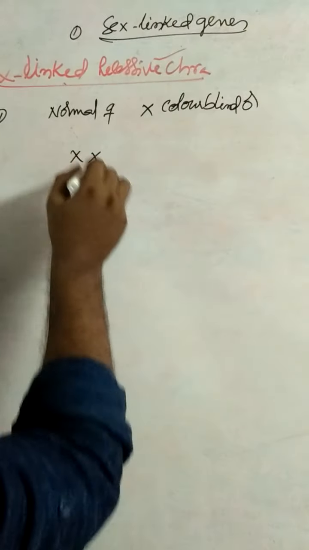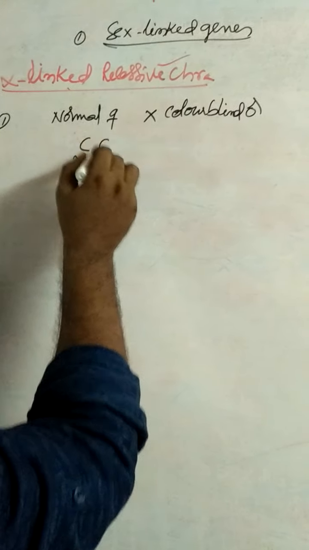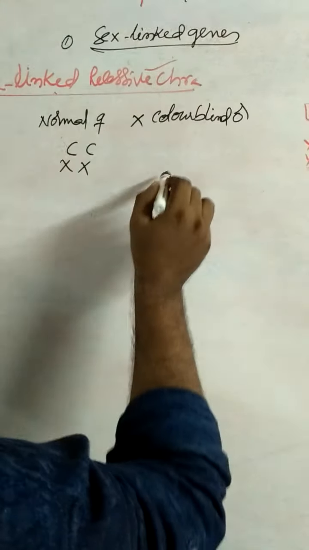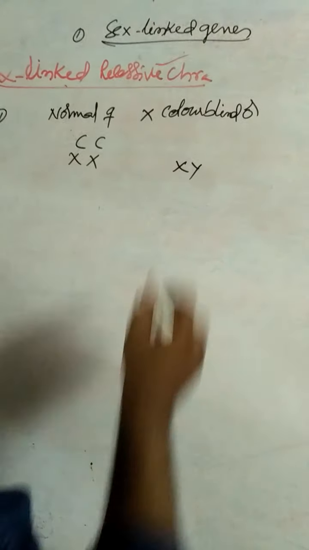Normal female is XX with capital C, colorblind male is XY with small c.